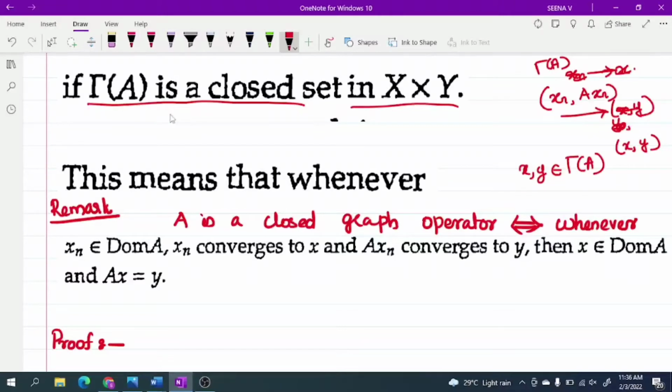You take a sequence in Gamma of A, and if that converges to some (x, y), then that (x, y) belongs to Gamma of A. For proving (x, y) belongs to Gamma of A, what we have to prove? y is equal to Ax.